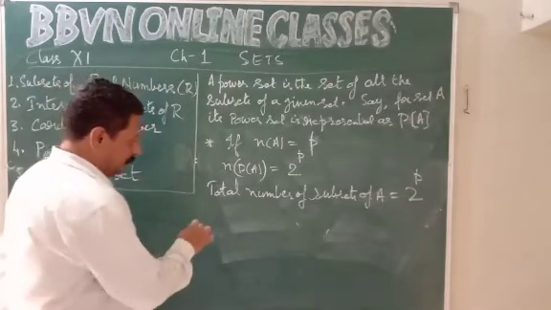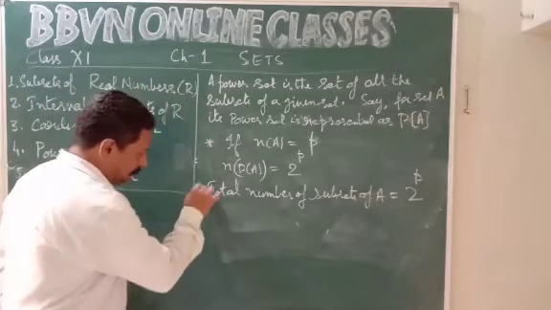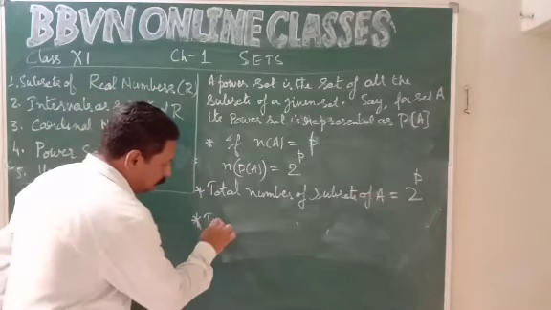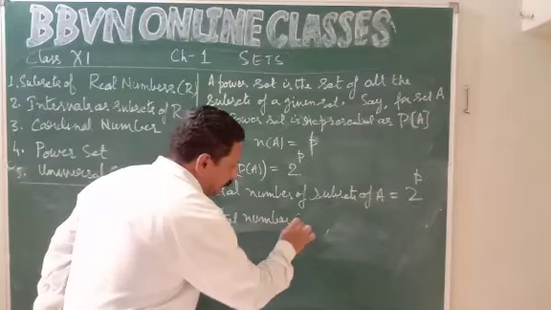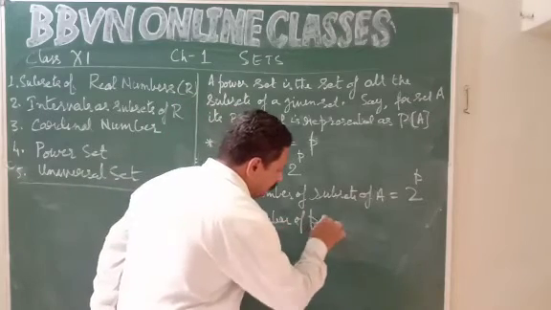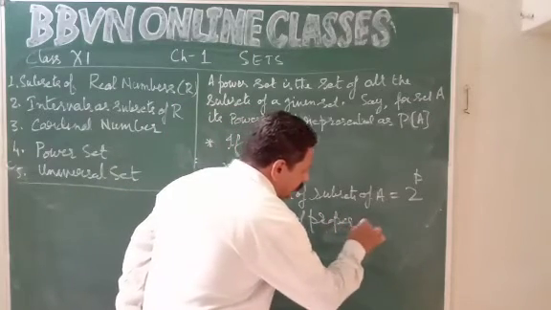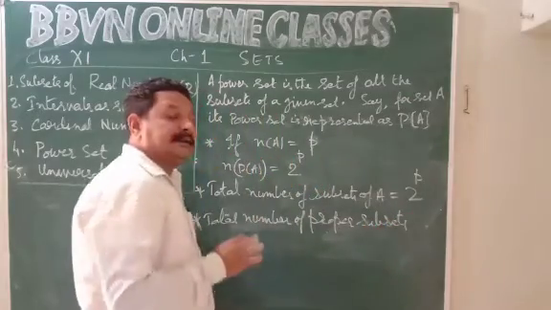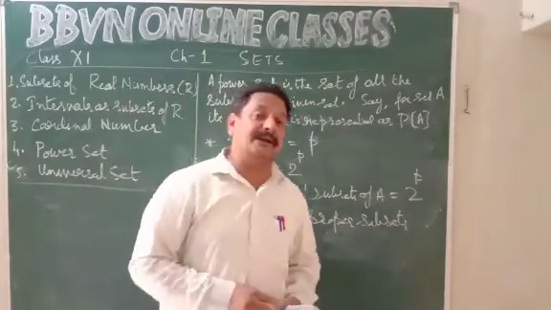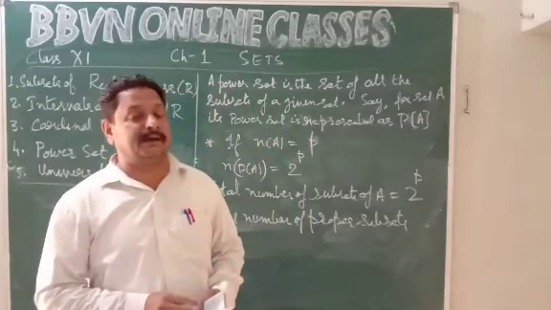One more thing, very important. Total number of proper subsets. There is a difference, children. I have explained earlier also, in yesterday's class also I have discussed.